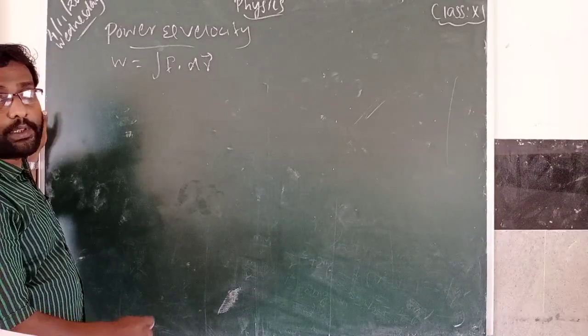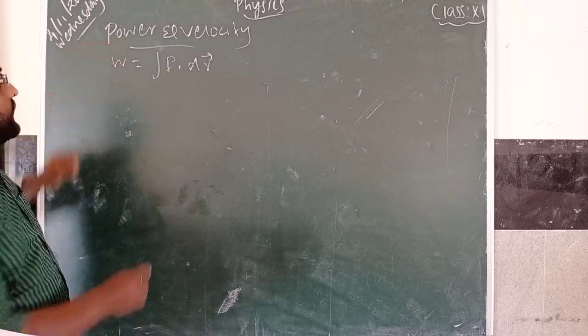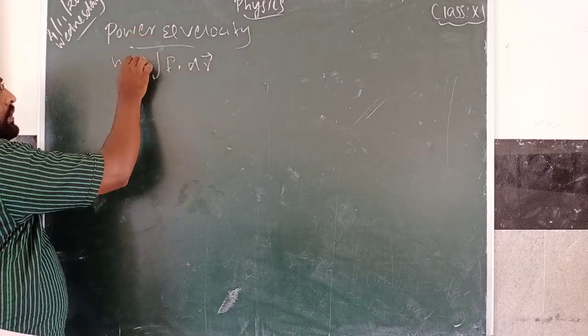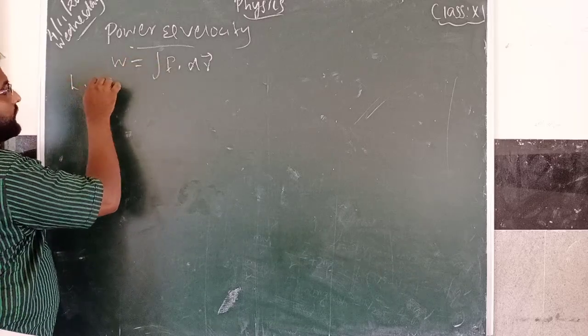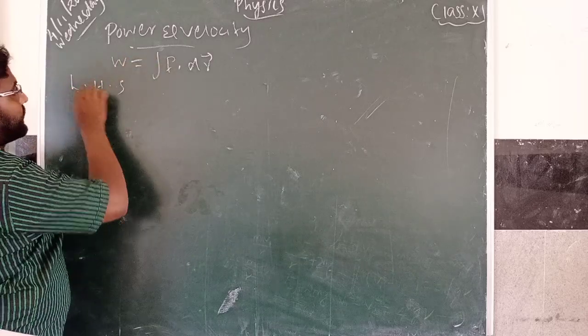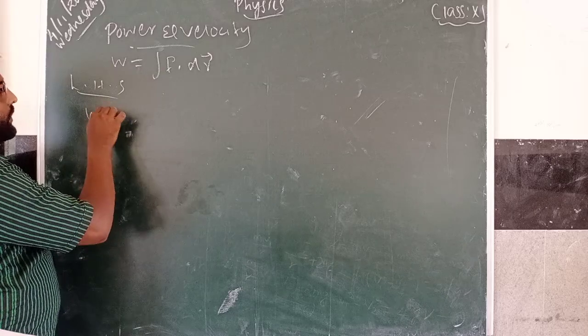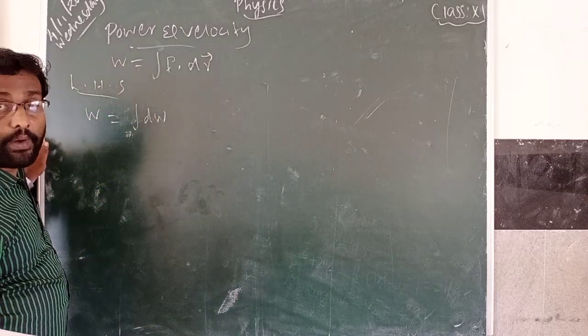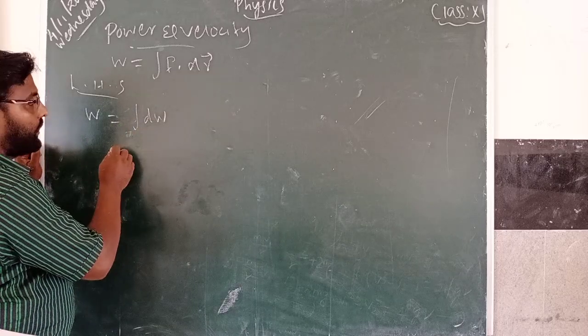For that, first you take the LHS side. This is LHS and this is the RHS side. So first you take LHS. W you can integrate, so dW. When we integrate, we get dW.